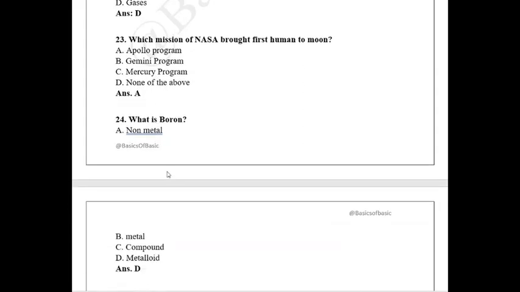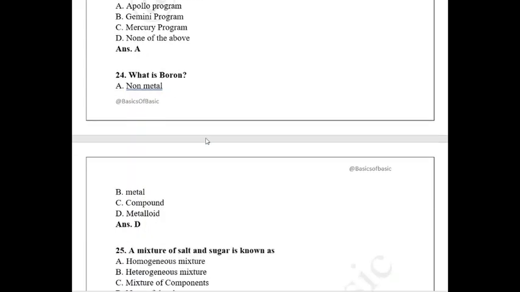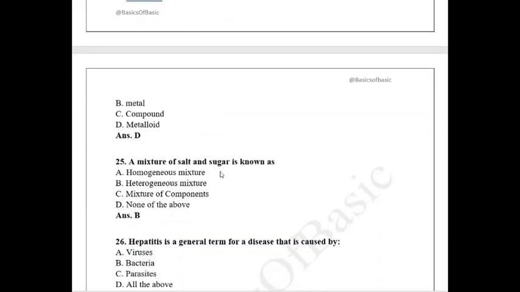What is boron? Boron is a chemical element, and among these it is classified as a metalloid. Okay. A mixture of salt and sugar is known as heterogeneous. See, a homogeneous mixture means one which is in equal quantity and cannot be separated.